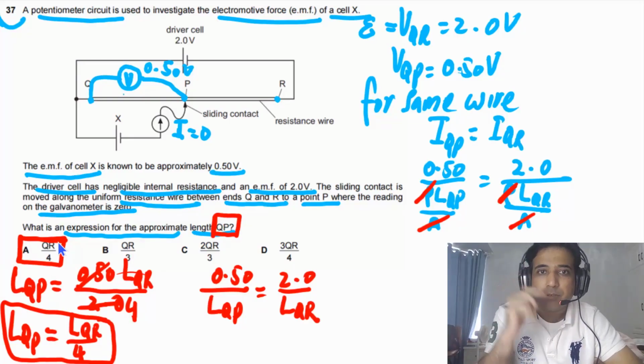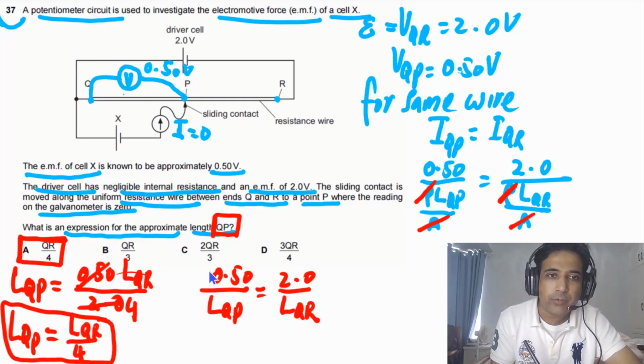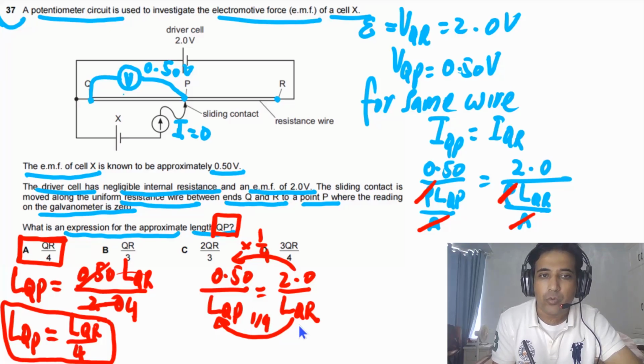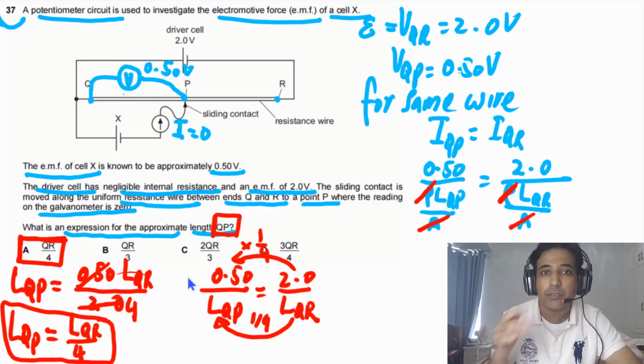The quick way to answer this question is, for example, if I look at this, this is lower than this one by 4. I mean, this is 1 by 4. So here also it has to be 1 by 4. I mean, this has to be 1 by 4 of this length. So quickly you can answer with this technique if you master this kind of question.